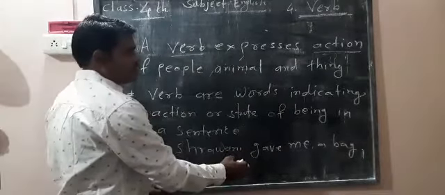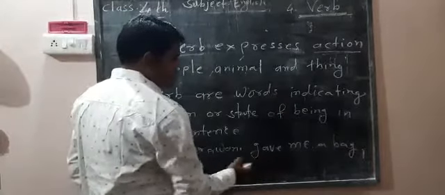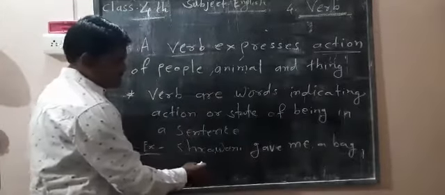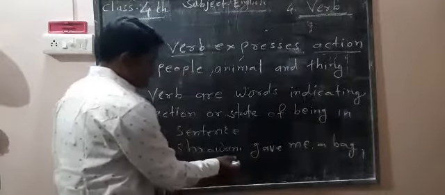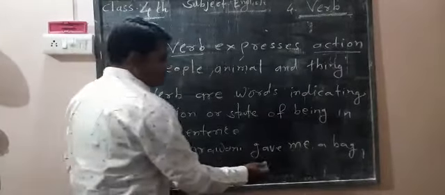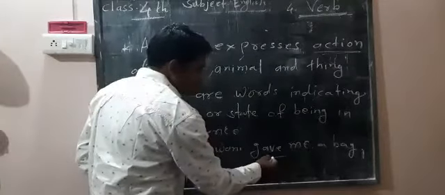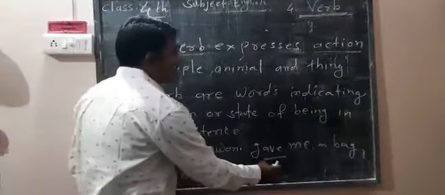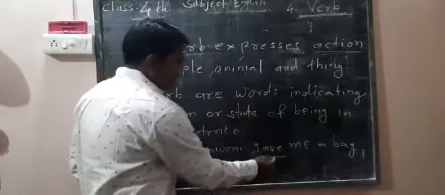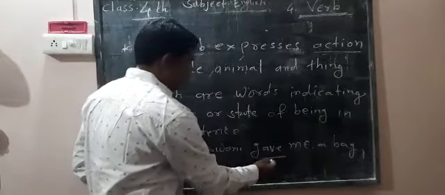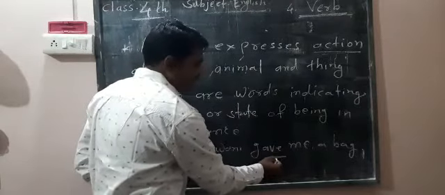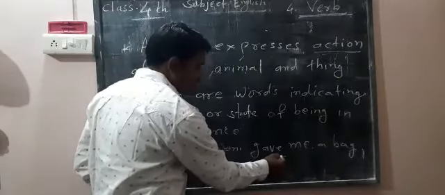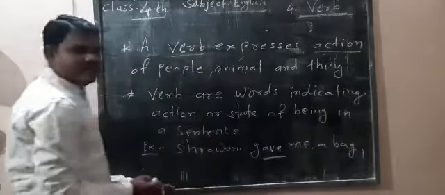Firstly you have to find out the action. The action of Shravani is giving, the word showing it is gave. Gave is the action word, means verb. That is the past tense of give. So gave is the verb.